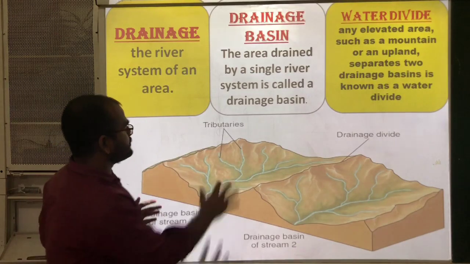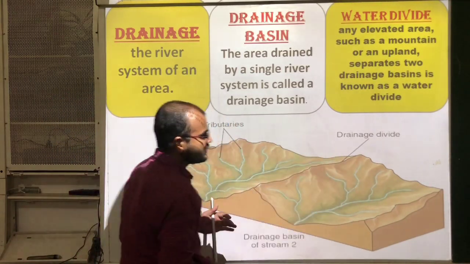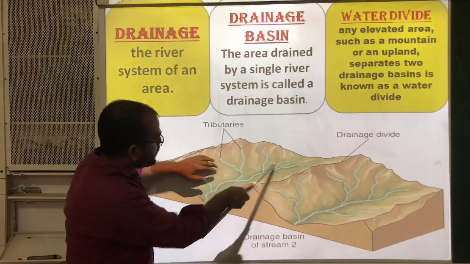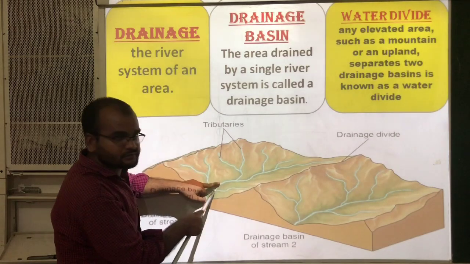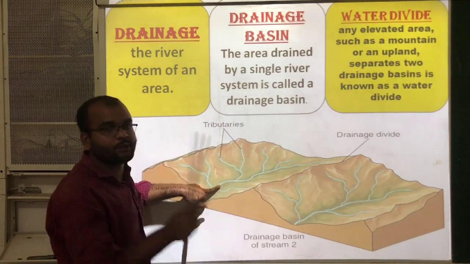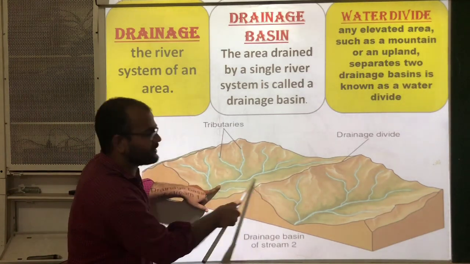For example, this is one area. Don't consider this part. Just consider this part. In this area, one river is flowing, and some tributaries. Tributaries means the small streams which join the main river.